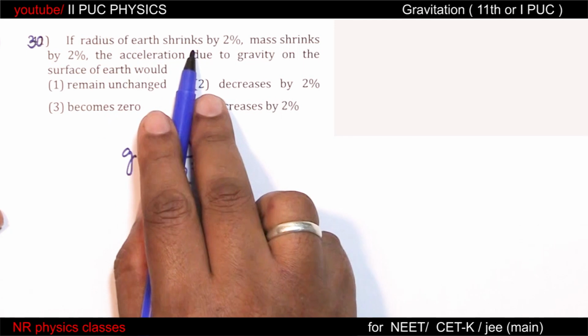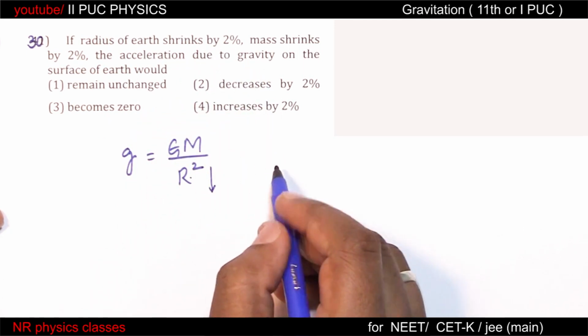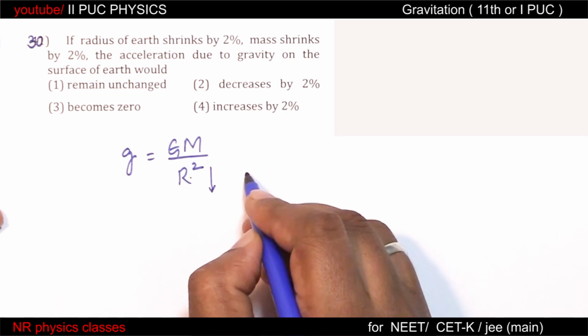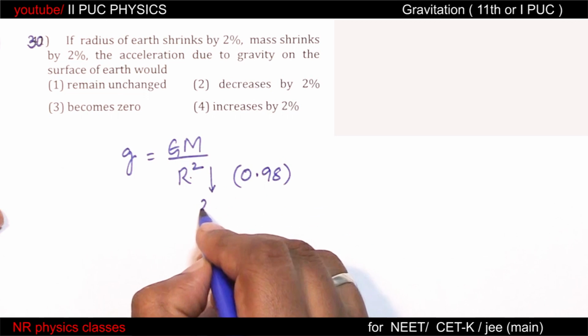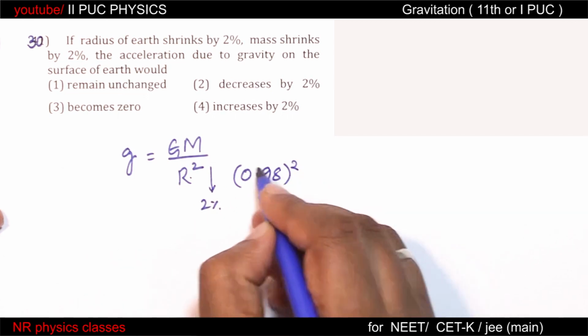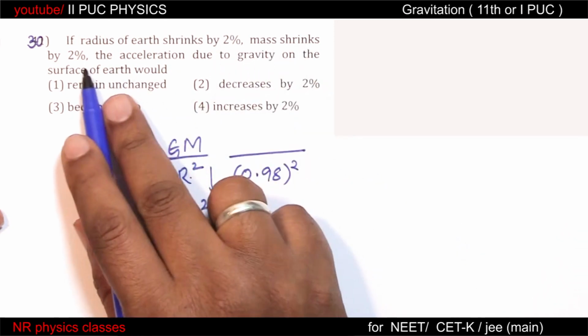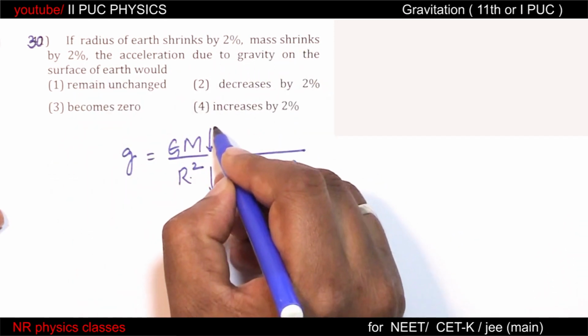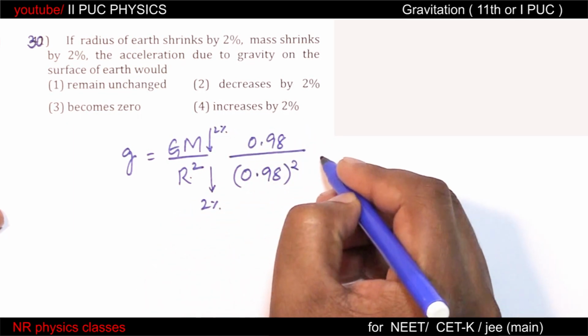Radius shrinks by 2% means 0.98, because a 2% decrease is 0.98, squared. Numerator, mass shrinks by 2%, so 0.98.